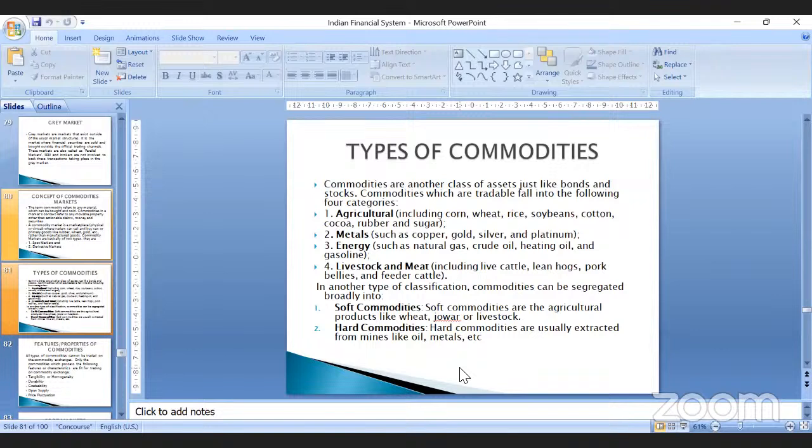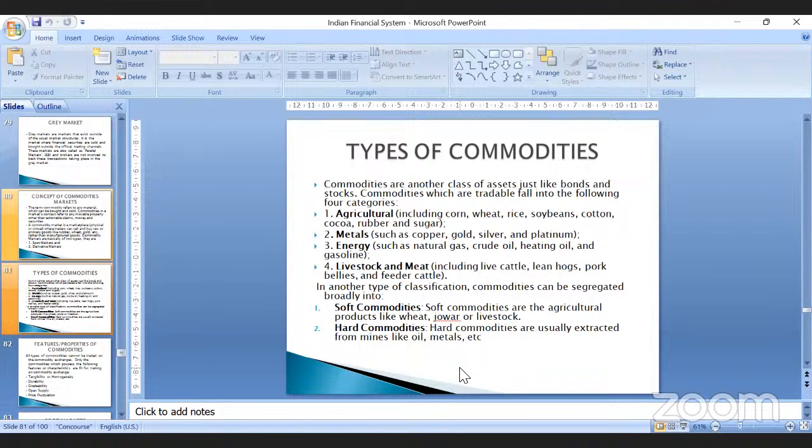Apart from this, you have energy commodities, which comprise natural gas, crude oil, petroleum, or gasoline, which are extracted from the mines or from the gas lines. Those are called energy commodities. Then you have livestock or meat, which talks about cattle, fishery, cattle fields and things like that. Those are classified as livestock and meat commodities.